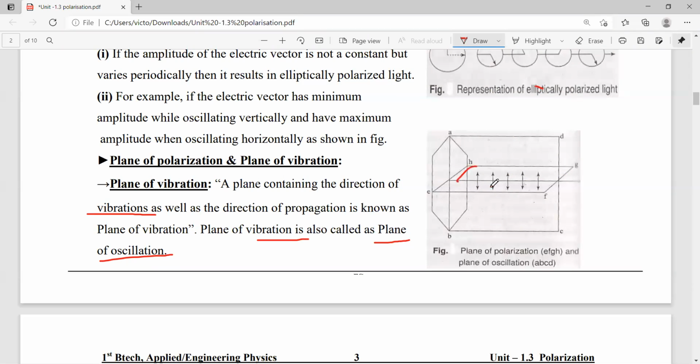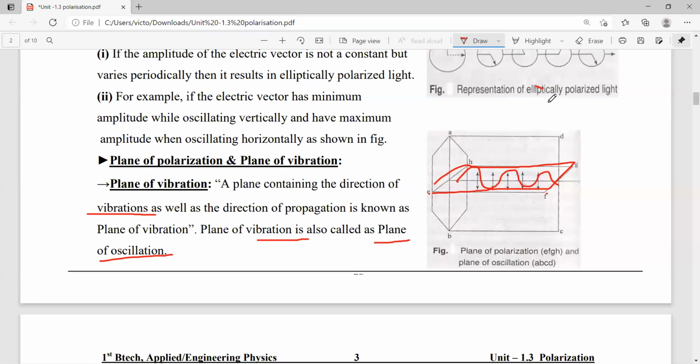Then the plane of polarization is along E, F, G, H. When you observe, the plane of vibration, ABCD, and the plane of polarization are perpendicular to each other.